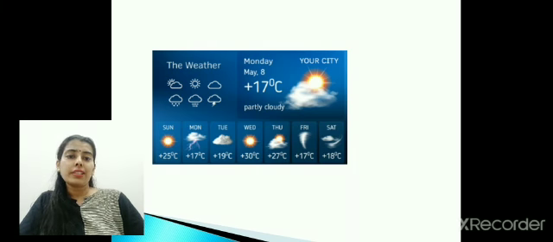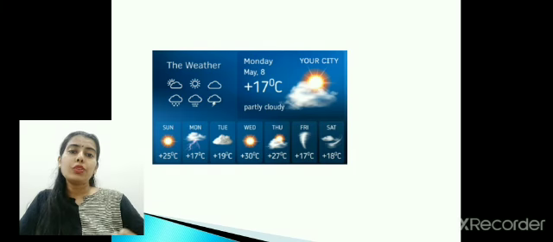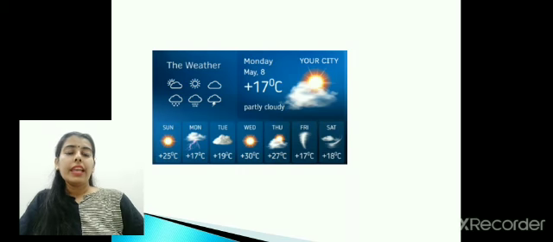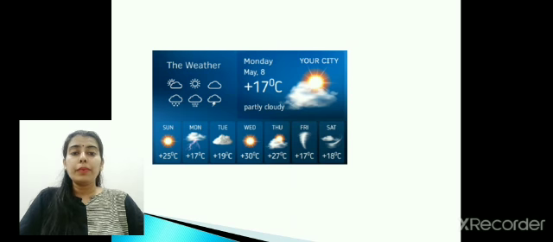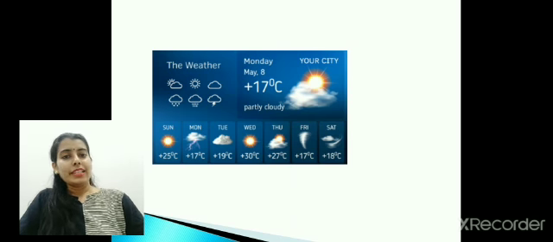Like if I talk about Rajasthan, the climate of Rajasthan is said to be hot and dry. But if I talk of some other coastal places, it could be hot and wet. It could be colder if I talk of Himalayan regions. So the climate is different from weather because weather keeps on changing. The people who study and predict weather conditions are called meteorologists. And these days we have a lot of applications on our mobile phones. Even in newspapers you can check how the weather forecast is done for a week or for the next 10 days, and you can plan any trip or any schedule according to that. This much for today. Thank you.